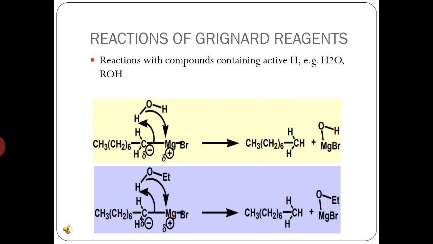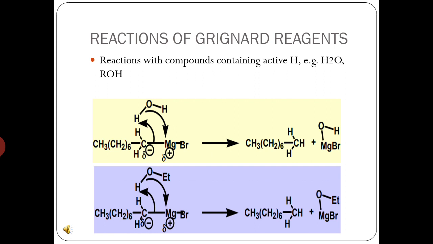Since oxygen is highly electronegative, in water oxygen bears partial delta negative charge and the proton has partial positive charge. So the negative center attacks the positive center as shown in this first reaction, and we have an alkane here.